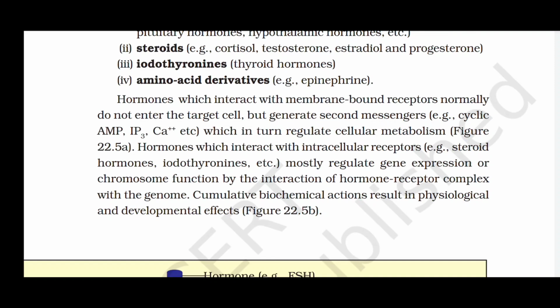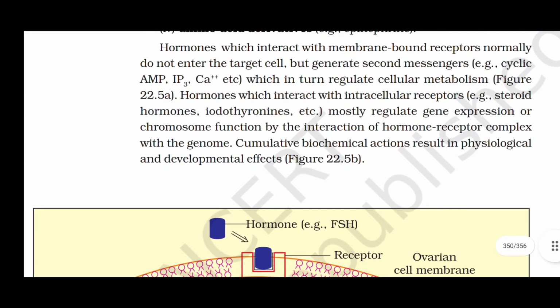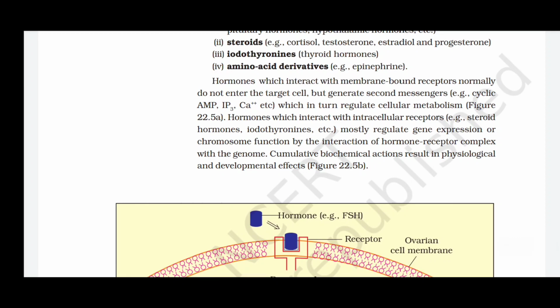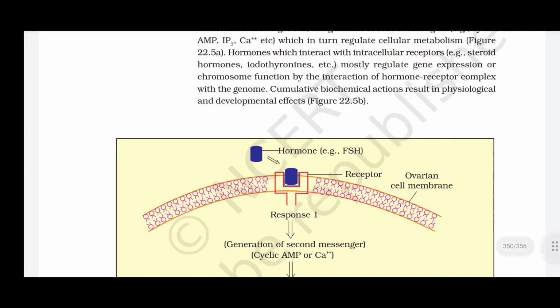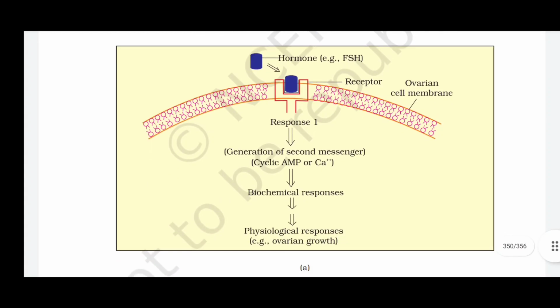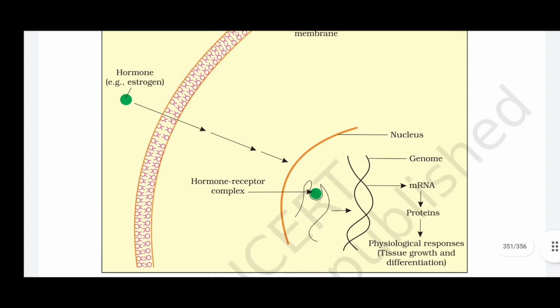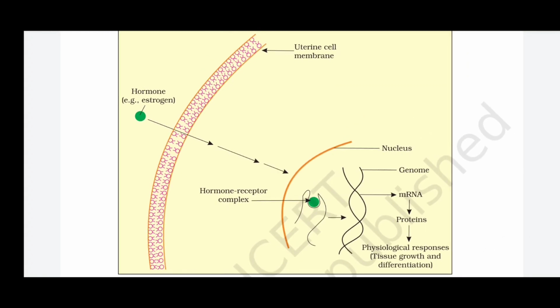Hormones which interact with intracellular receptors, for example steroid hormones, iodothyronines, etc., mostly regulate gene expression or chromosome functions by interaction of the hormone-receptor complex with the genome. Cumulative biochemical actions result in physiological and developmental effects as shown in figure 22.5b. So here is the diagram on the screen, that is 22.5a and 22.5b. You can pause the screen and go through the video.